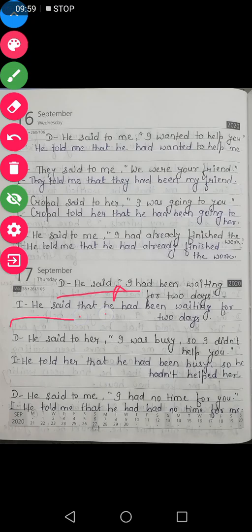So he said that. Now we have first person here, which will be changed according to the subject. So he had been is which tense? It is past perfect tense. And you can see the rule, that in the rule it is written that in past perfect tense there is no change of tense. No change of tense takes place in past perfect tense. So that is why had been remained same. Had been waiting for 2 days. In this way this is done.